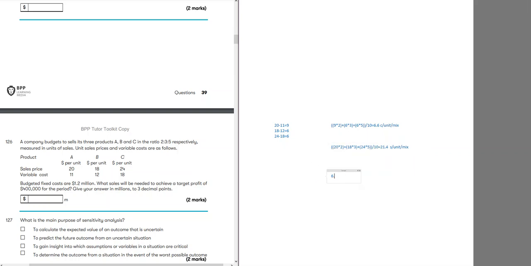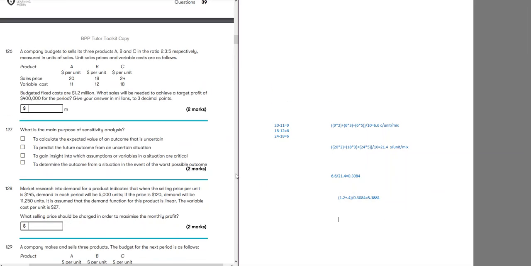Now taking contribution per unit per mix divided by sales per unit per mix will give me the CS ratio. Now taking our fixed cost, which is 1.2 million, plus the target profit that we want to earn, 0.4 million, dividing by this will give us 5.1 million sales. Up to 3 decimal points they said, so it would be 5.11. If I wanted to put it there, it would be 5.188.